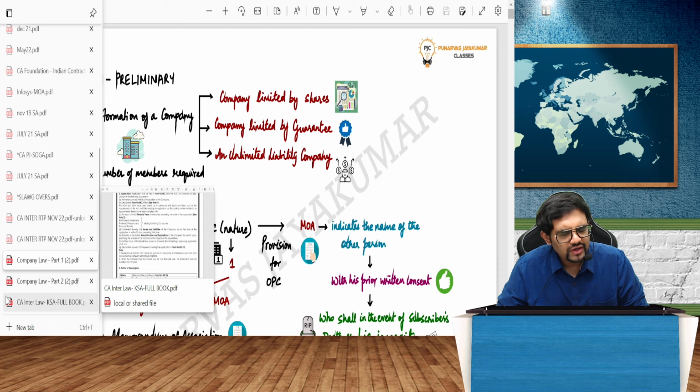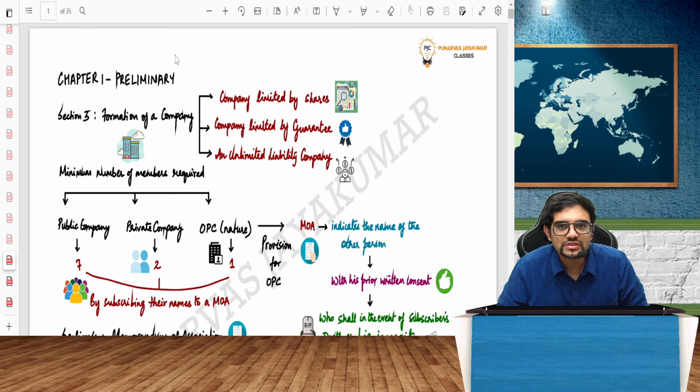Now, we cannot do everything. So let's at least finish the company law portion as much as possible, because it comes with a major chunk. And let's see how we can cover the other things. Again, I repeat, guys, it's just a quick revision. As the name itself suggests, it's revise and recall. So very, very quickly we will try to analyze.